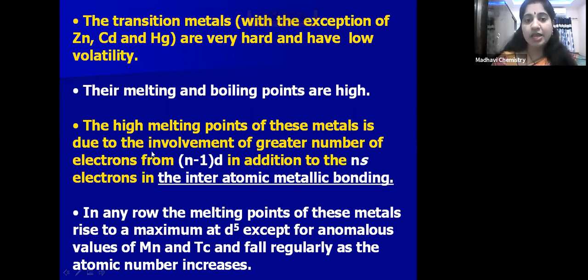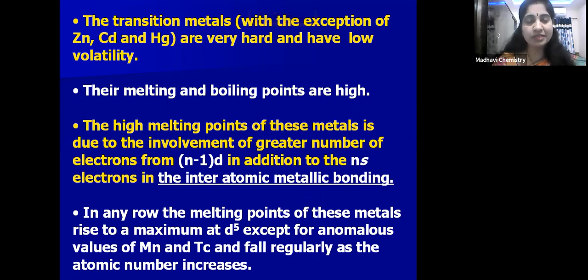Because of the involvement of a greater number of electrons from n-1 d and ns. You know that the n-1 d orbital and ns orbital have a little energy difference. So because of that, the electrons from n-1 d as well as the electrons from ns are also involved in the interatomic metallic bonding. Because of that, these have high melting and boiling points. Is that clear, children?